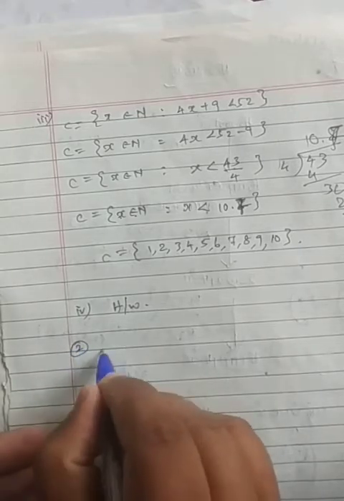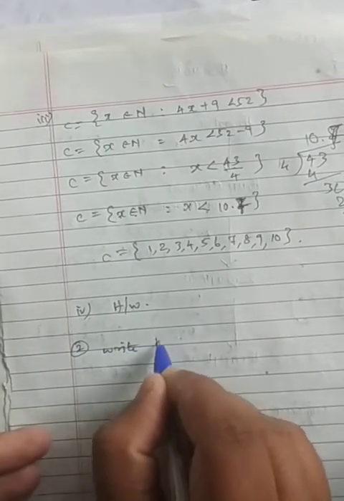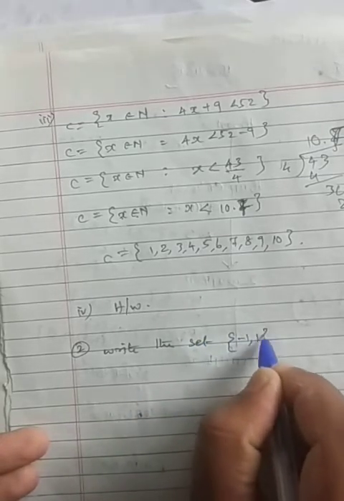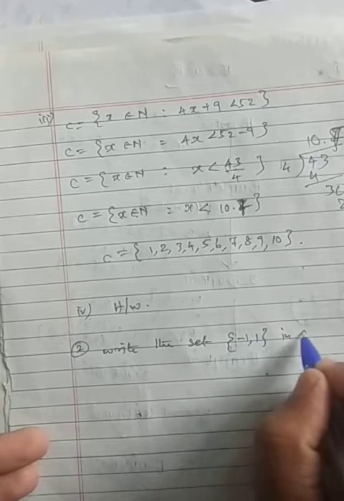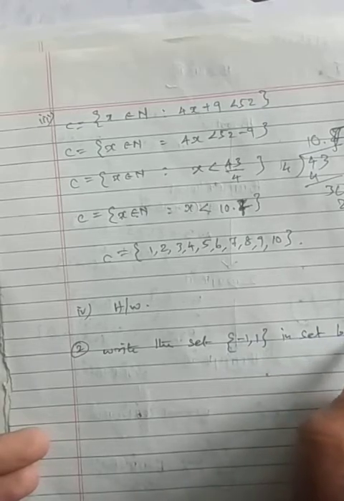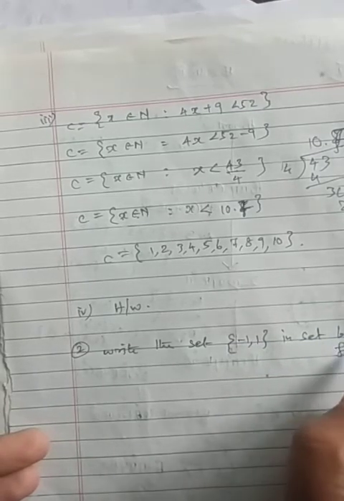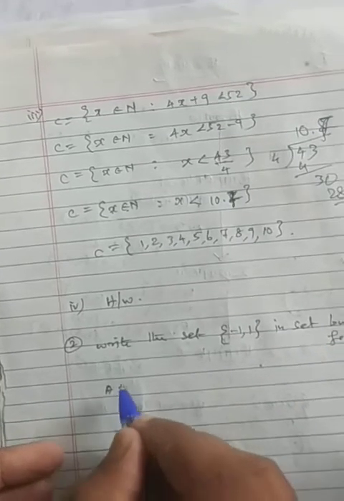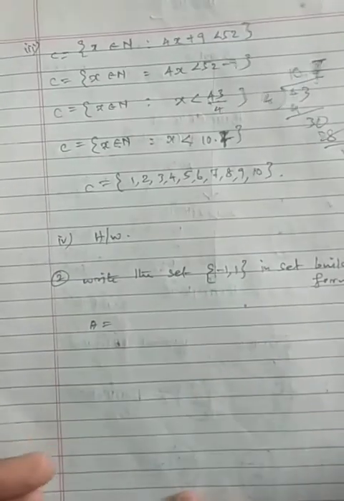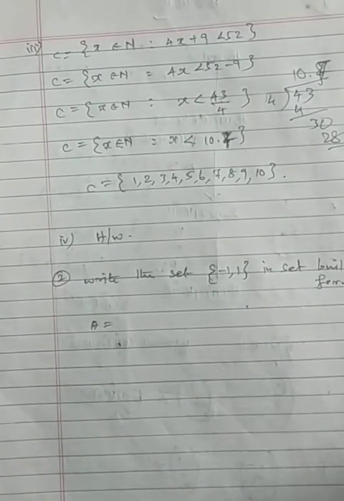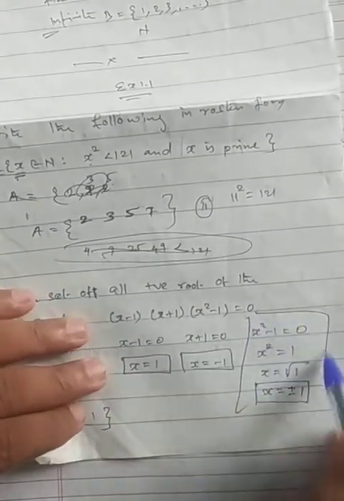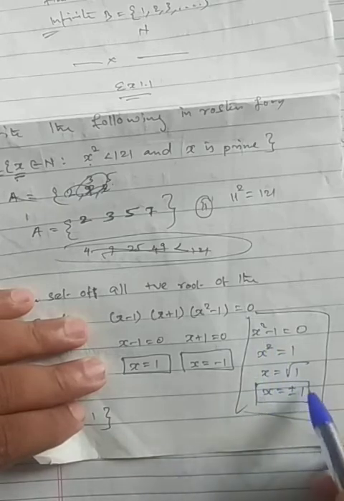Okay, the next question. Second question, what they're saying: write the set minus 1 comma 1 in set builder form. In set builder form, our wish, we can write in any way. Set builder form means we can write as a set A. Okay, just now we have calculated, right? So you can see here, I'm bringing this one. Just now we solved what? X square minus 1.